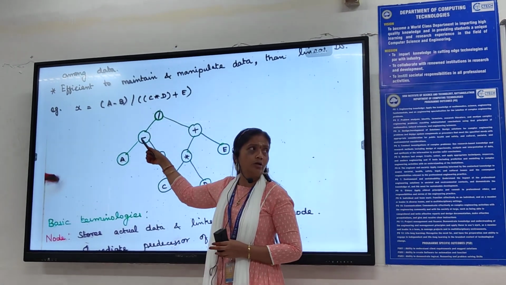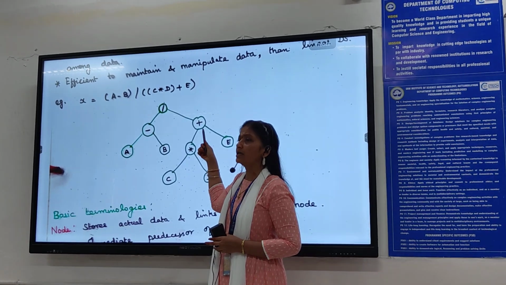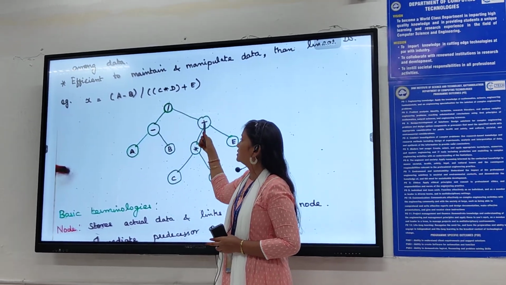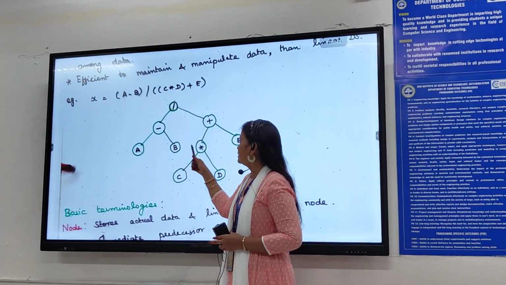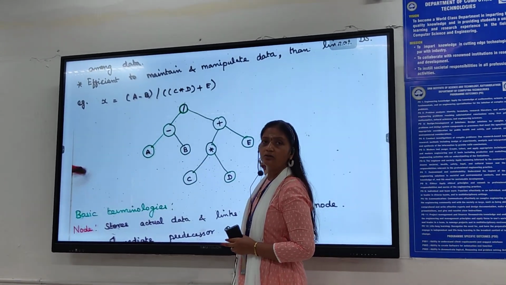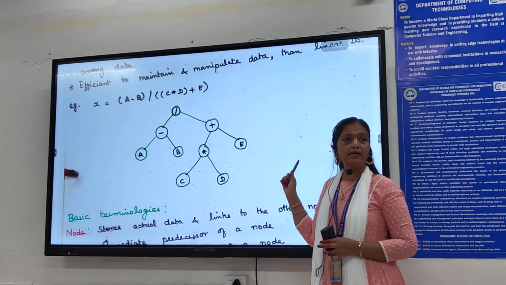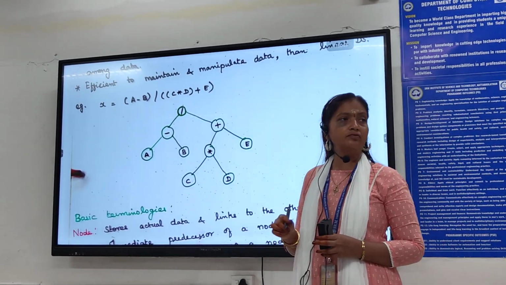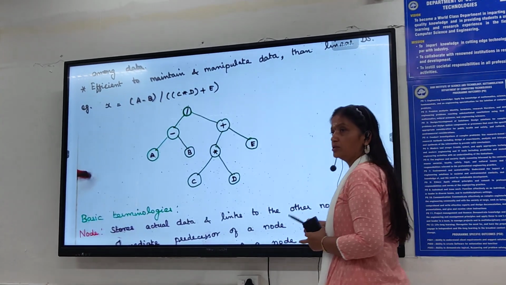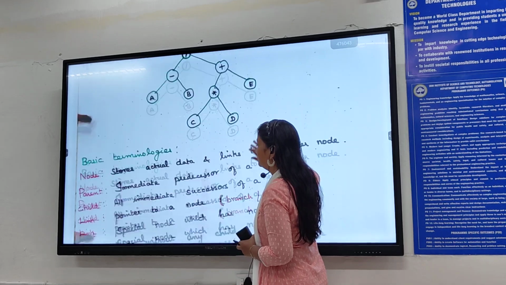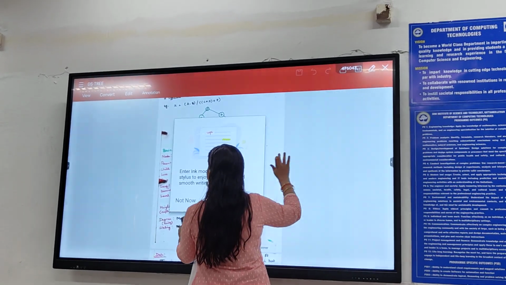So what about the next level? Next level will be plus 1. This is at level 0. This minus and plus will be level 1. A, B, star are at level 2, and C and D are at level 3. So that is the rank of the hierarchy or the level of the tree. Okay, you understand what is the level? Any doubts? Next term.